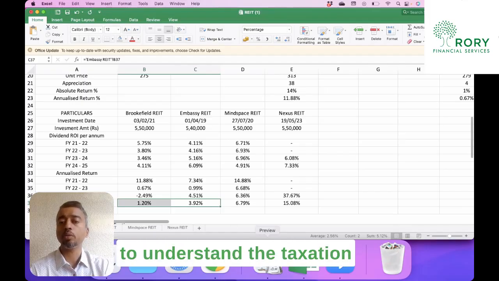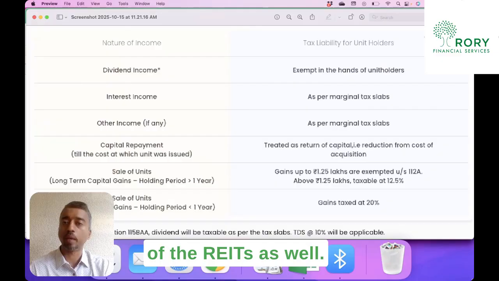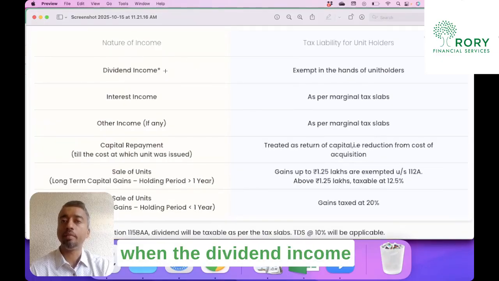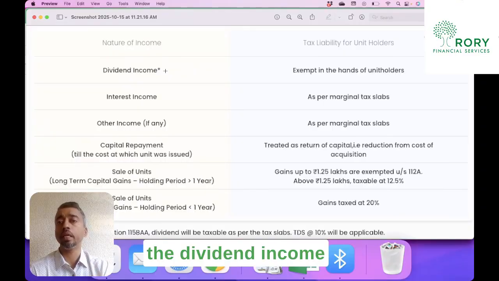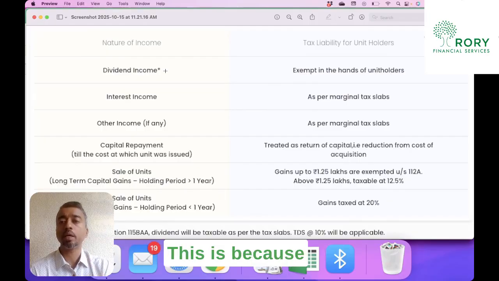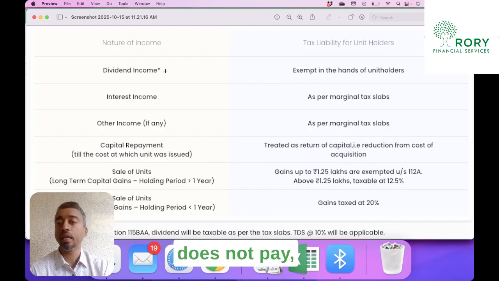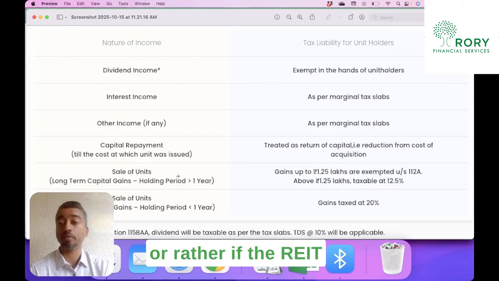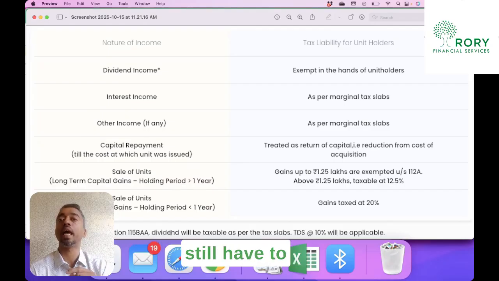One important thing is to understand the taxation of the REITs as well. So when the dividend income is given to us, the dividend income is exempt in the hands of unit holders. This is because the REIT pays the tax. But if the REIT pays tax under section 115BA, the note at the bottom, then we as receivers of that dividend still have to pay tax.